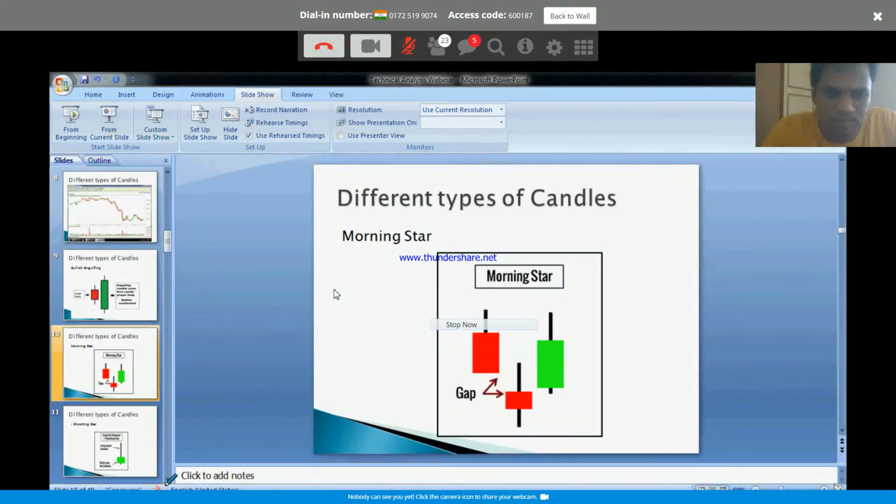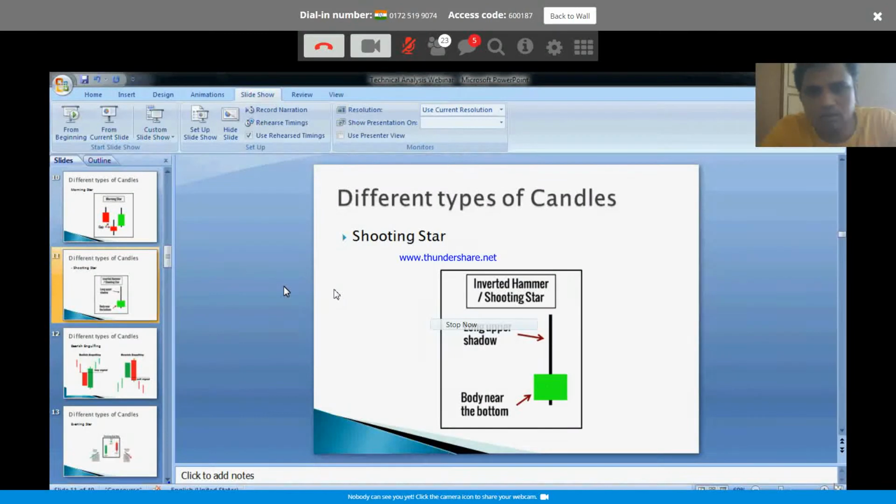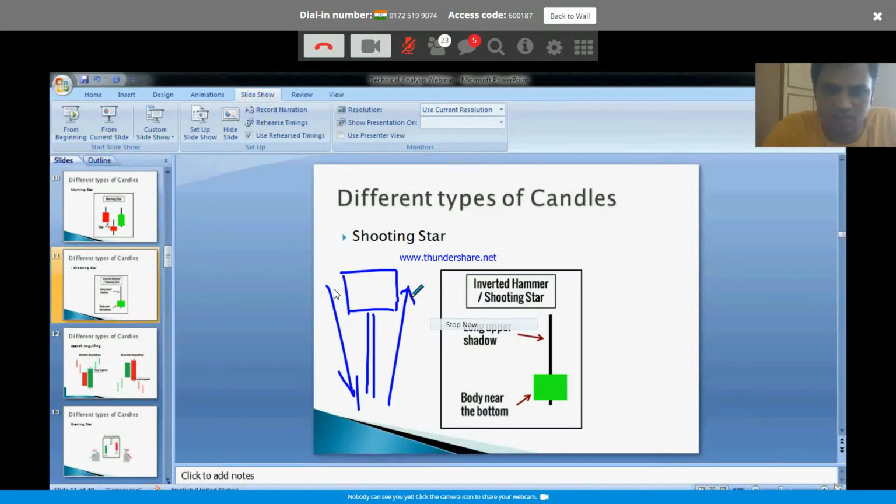On the bearish side, what is the reverse of the hammer called? Shooting star. It is just the reverse of the hammer, and it tells a completely opposite story. So this was the hammer. What happened in the hammer? The market tried to sell off, and bulls came back and bought it aggressively on the same day. Say it is a 5-minute or 60-minute candle, during that time what happened? This is the opposite here.